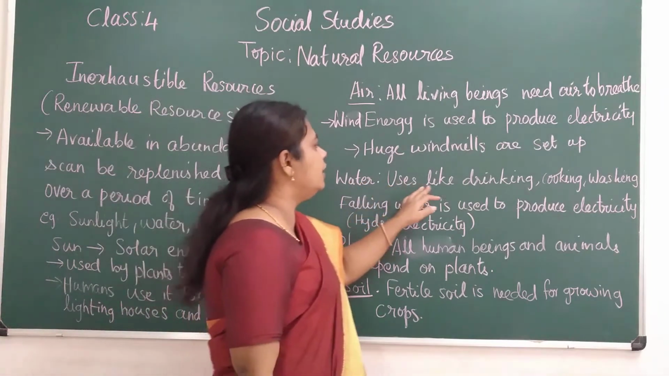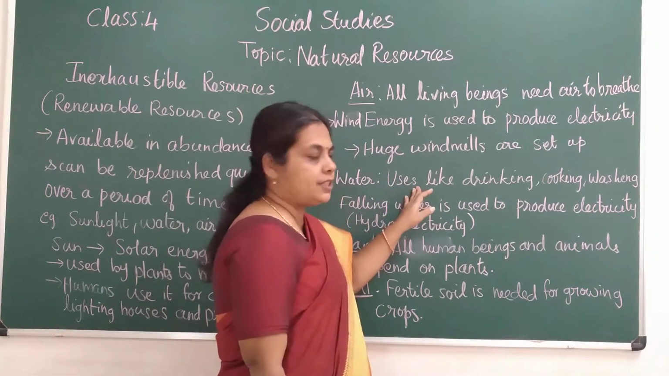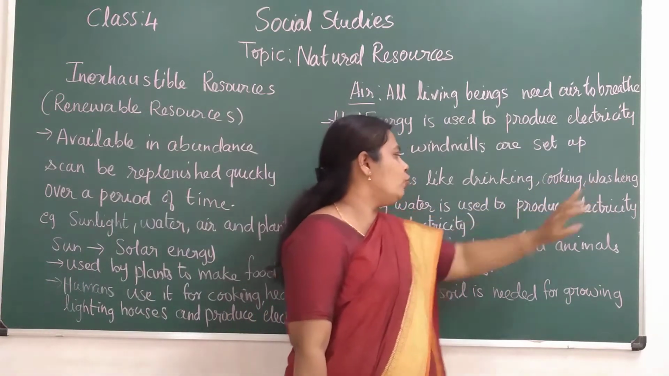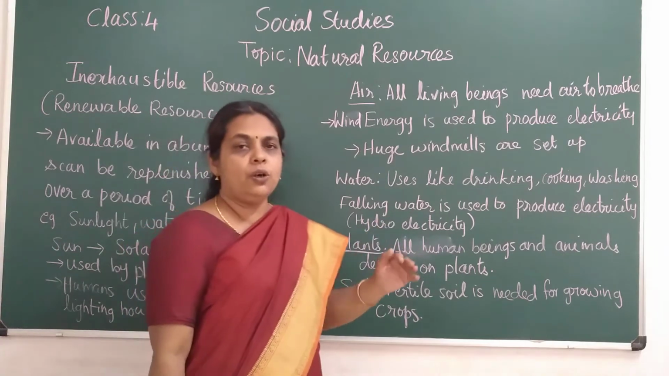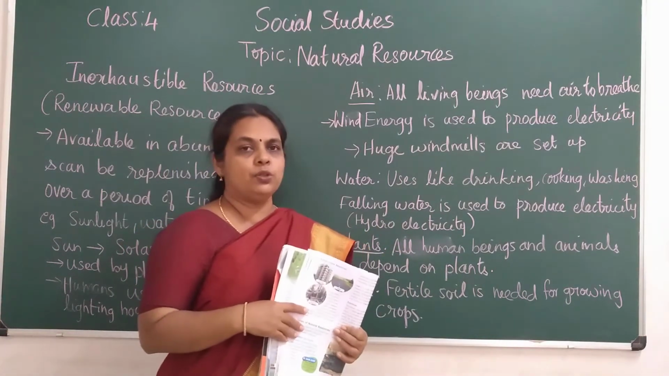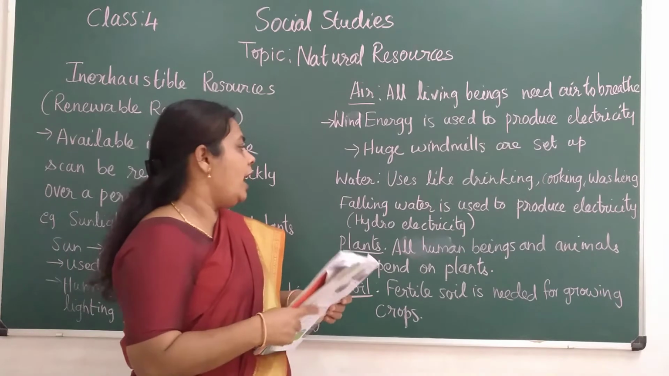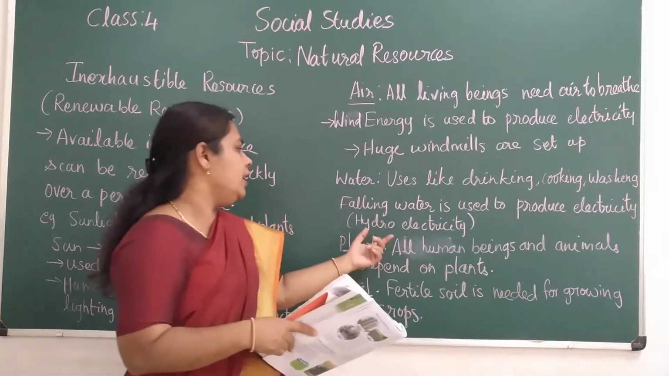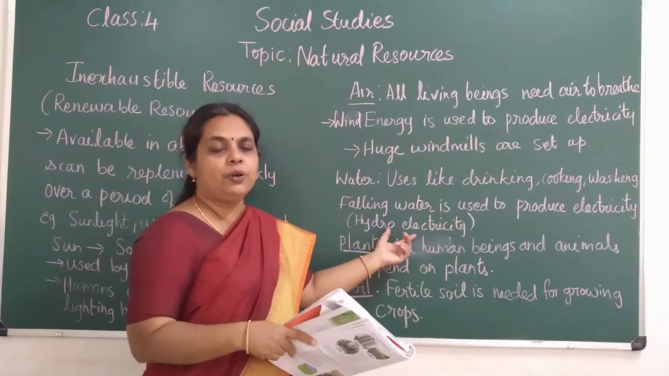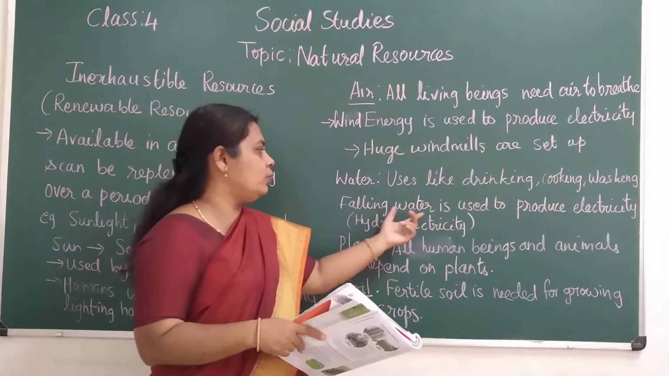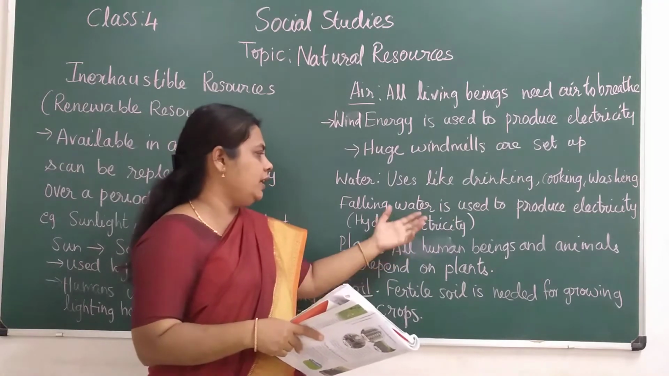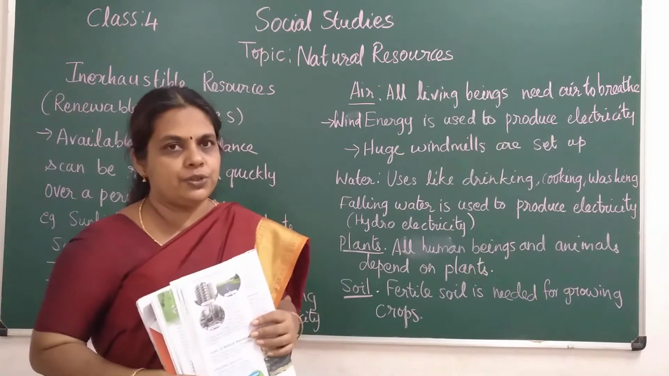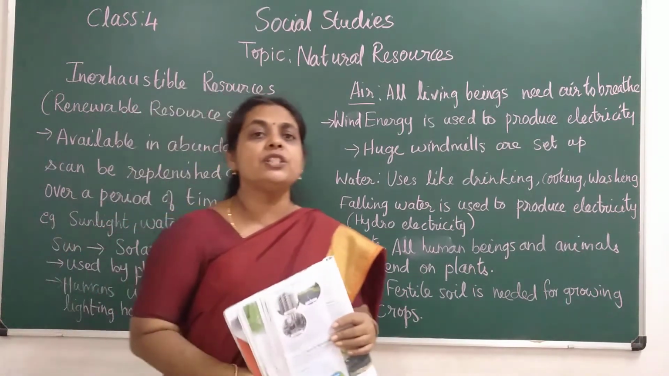The next one is water. Water has many uses, children. Some of them are drinking, cooking, washing. We also use water for irrigation, children. And the falling water is used to produce electricity. That is called hydroelectricity. Hydro means water, children, so using water we can produce electricity.